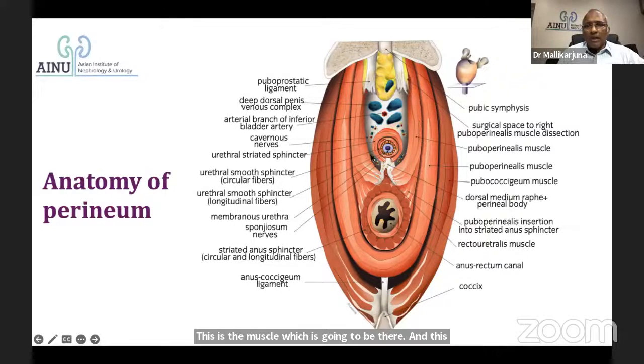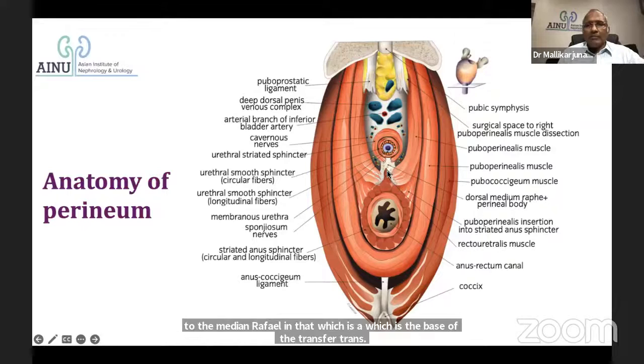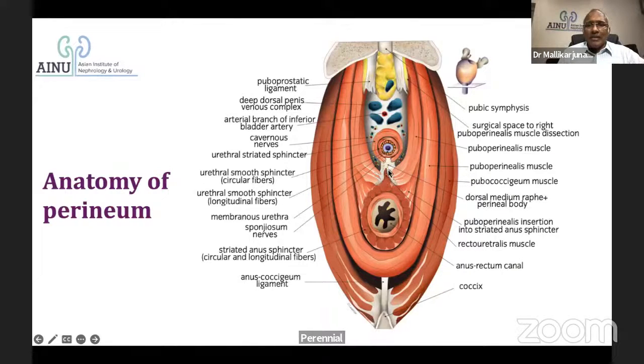And there is a small compartment in front of this U loop, and this puboperinealis goes to the median raphe, which is the base of the transverse perineus muscles, and that divides the compartment between the anterior, which has the urethra, and the posterior, which has the rectum. So this median raphe or perineal body is going to be very, very significant. Why? I will come back to you. So this is the puboperinealis muscle. This is the puboprostatic ligaments, right? And this is the deep venous complex.